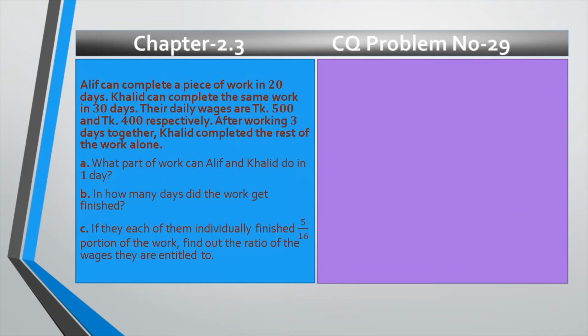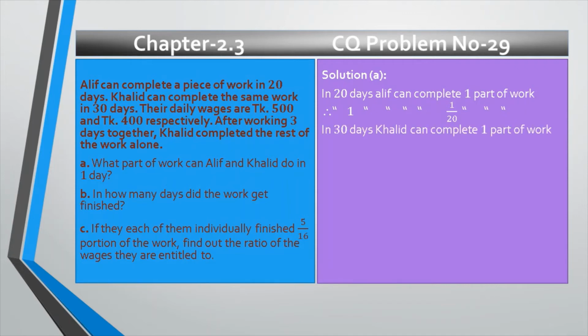So these are the 3 questions. Let us see the solution number A. In 20 days, Alif can complete one part of work. Therefore, in 1 day, Alif can complete 1 divided by 20 part of work, my dear. In 30 days, Khalid can complete 1 part of work. Therefore, in 1 day, Khalid can complete obviously less, that's why 1 divided by 30 part of work.